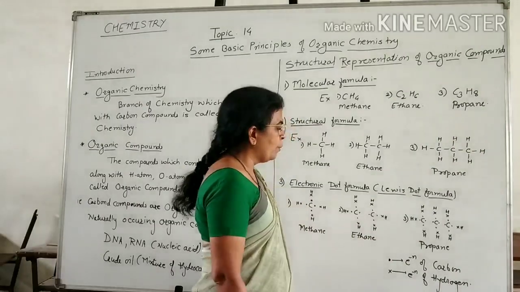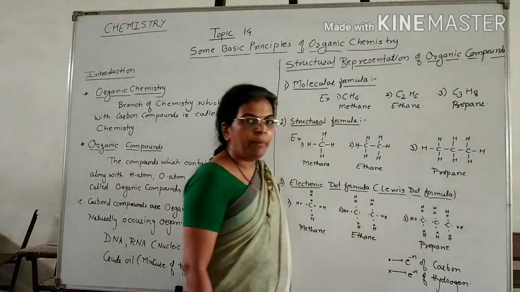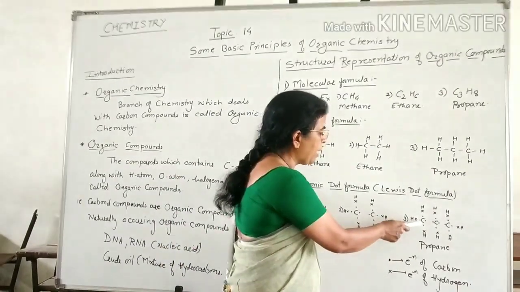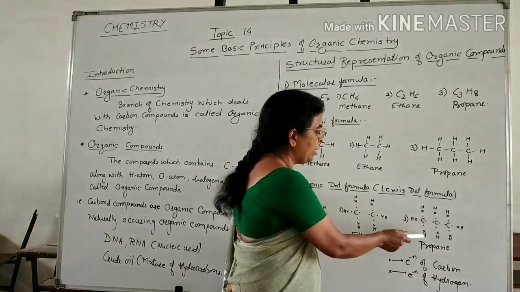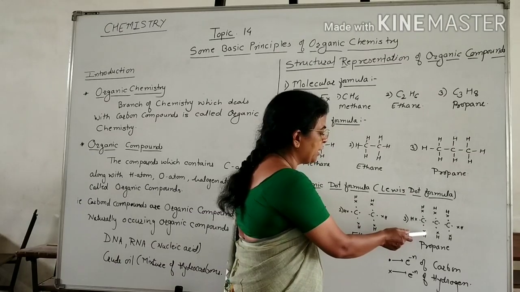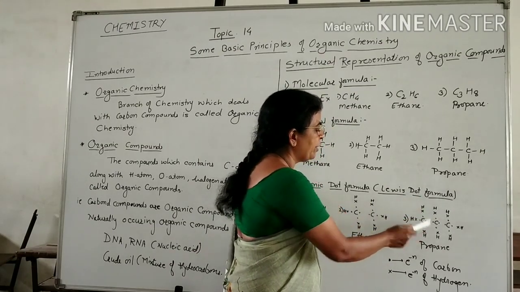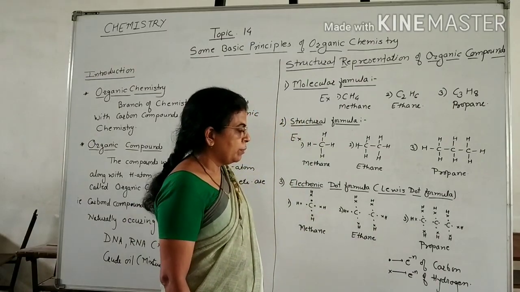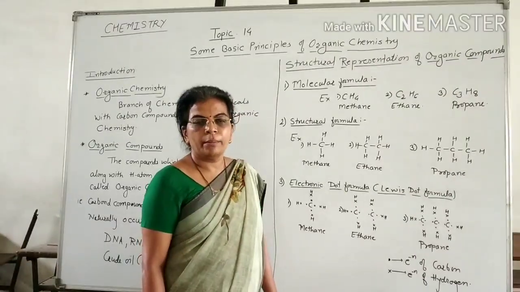Then propane. In propane also there are 3 carbon atoms. Each carbon atom is surrounded by 4 electrons which are represented by a dot. That is, this dot represents electrons of carbon, and 1 electron of hydrogen is represented by this cross. That is, this C-H bond is formed by the overlapping of 1 electron of hydrogen and 1 sp3 hybridized electron of carbon. In this way, we can represent the electronic dot structure of propane or Lewis dot structure of propane.